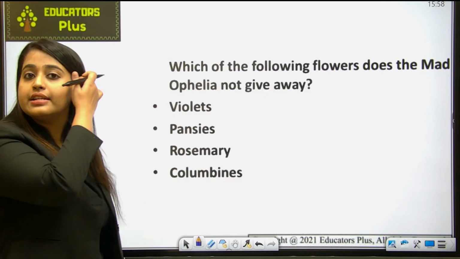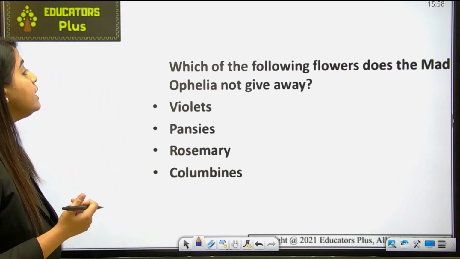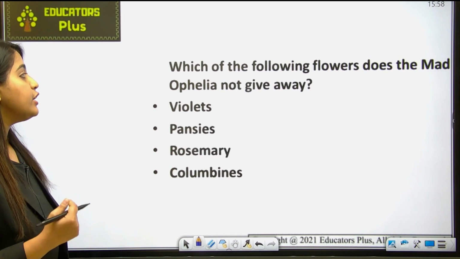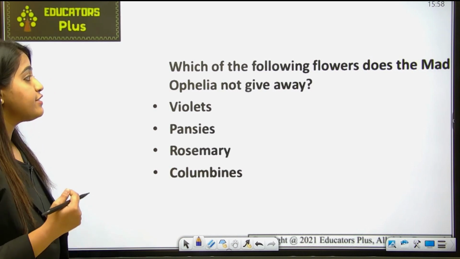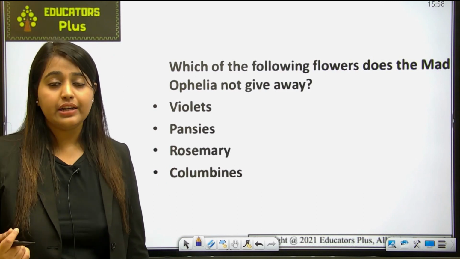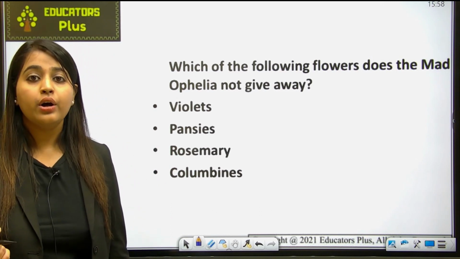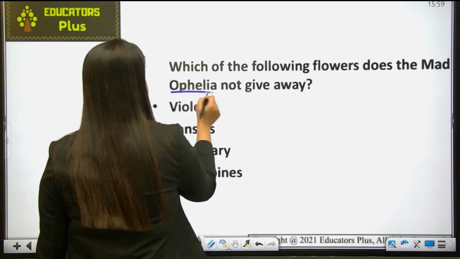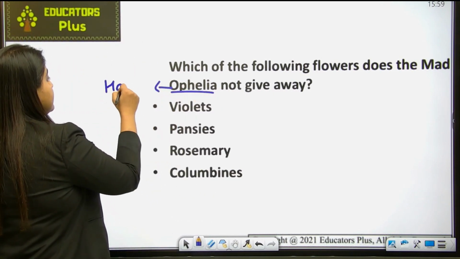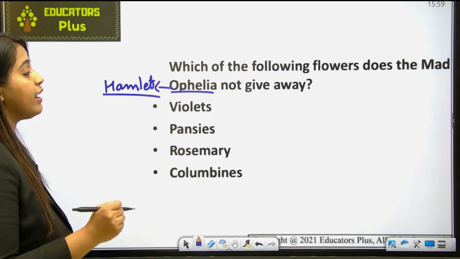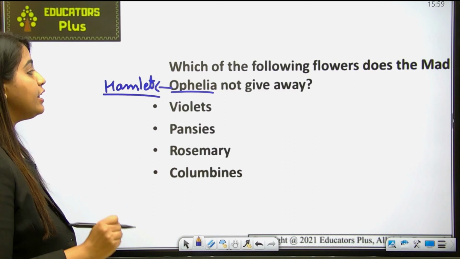Now this is the next question you have to answer: which of the following flowers does the mad Ophelia not give away? Okay, which were the flowers that mad Ophelia gave away, and in which play? You should know that mad Ophelia is a character in Hamlet. Which of the following flowers does the mad Ophelia not give away?